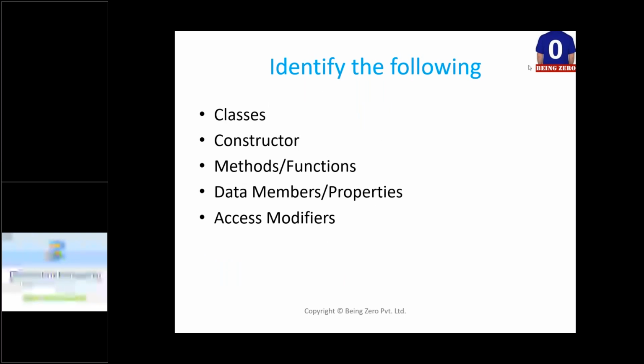Now, we have done this exercise earlier in the library management system, where we identified classes already, but we did not identify what the constructors, methods or functions, data members of each class, and what the access modifiers are. These things also need to be identified from the problem statement that we are working on, or the real world software that we are building. We start identifying these things.